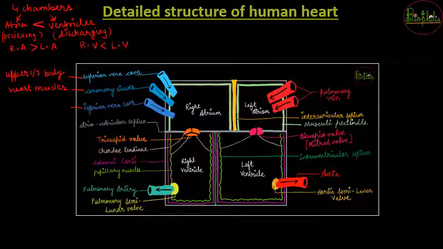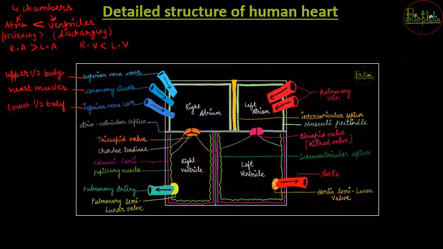Inferior vena cava जो है that is responsible for the lower half of the body. Now all these veins are going to take up the deoxygenated blood from the entire body and transport it up till the right atrium.